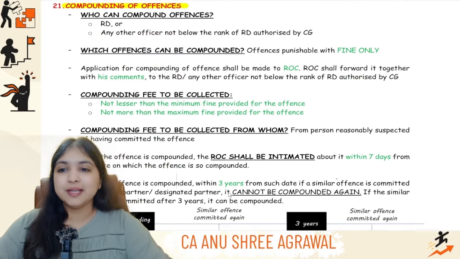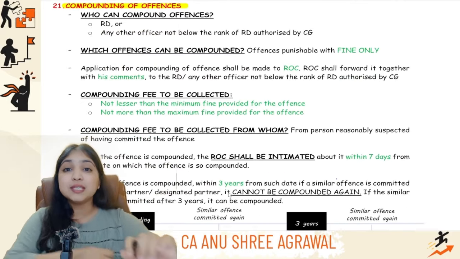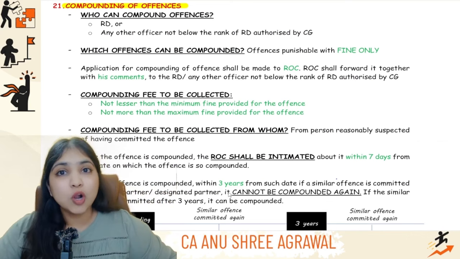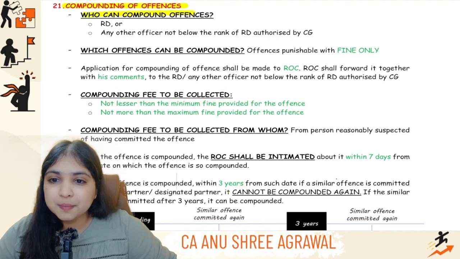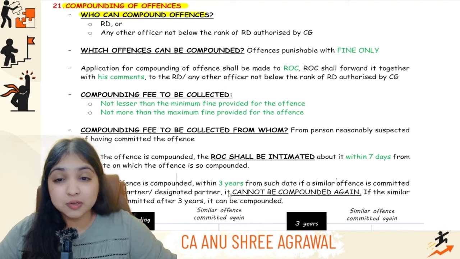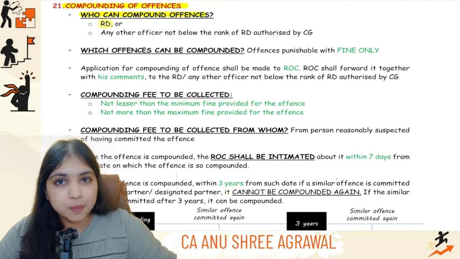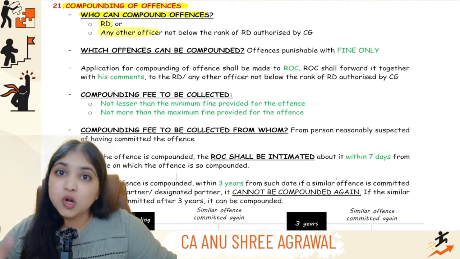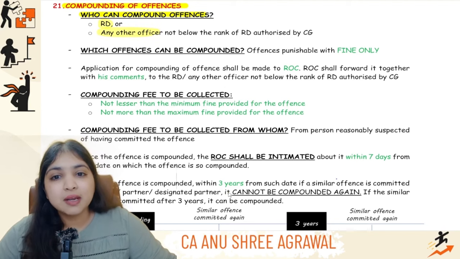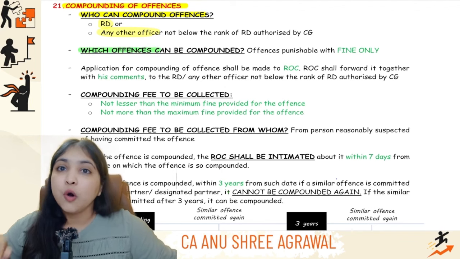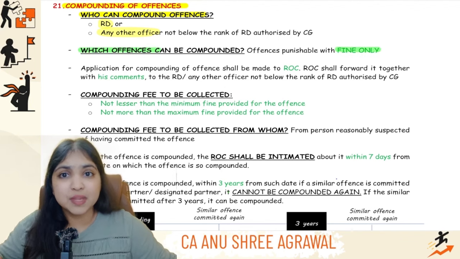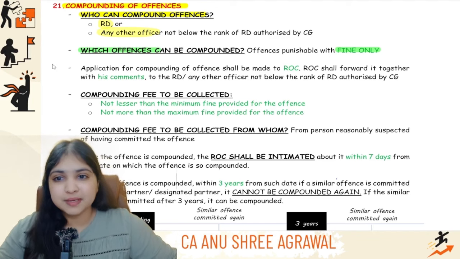Okay, now come on guys, let's begin. Let's have a look at the provisions. Let's see whether we have covered the language and all the provisions or not. Point number 1 over here, who has the power to compound the offense? Guys, we learned about this, remember? Either the RD will compound the offense or any other officer, but not below the rank of RD. Okay, then what kind of offenses can be compounded? Which offense can be compounded? Only those offenses which are punished with fine only. Basically, there should be no element of imprisonment involved.